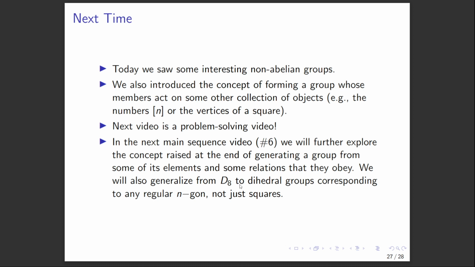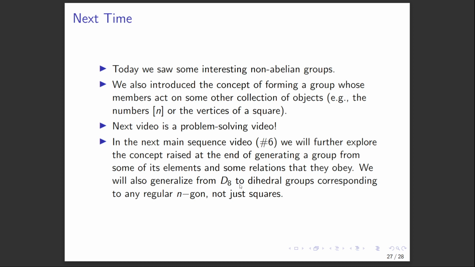For example, when we introduced the symmetric groups, the elements weren't numbers. They were functions that send numbers to other numbers. Or when we talked about the dihedral group of order 8, the elements weren't the vertices of a square. Rather, they were functions that sent the vertices of a square to other positions.